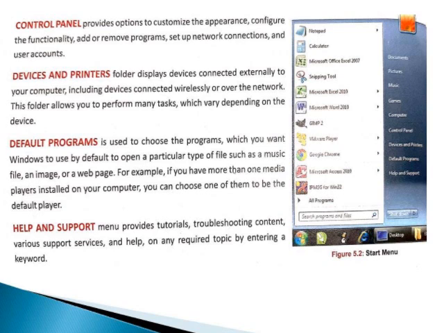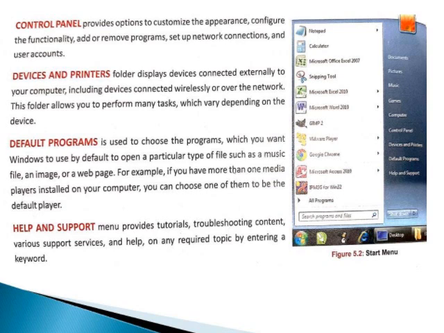Default Programs is used to choose the programs which you want Windows to use by default to open a particular type of file, such as a music file, an image or a web page. For example, if you have more than one media player installed on your computer, you can choose one of them to be the default player.